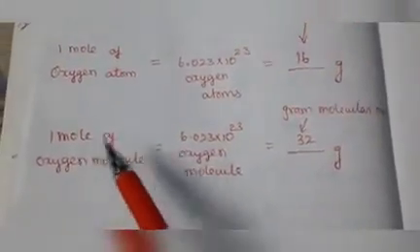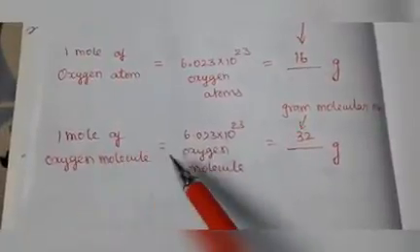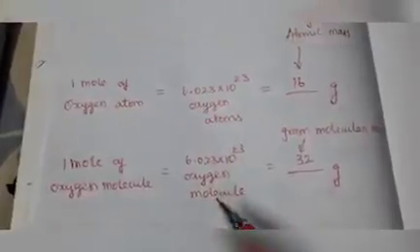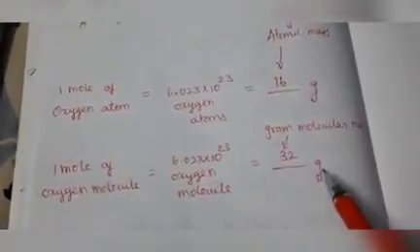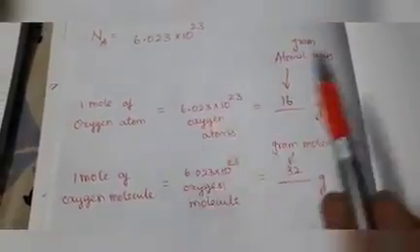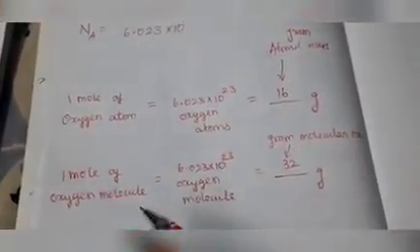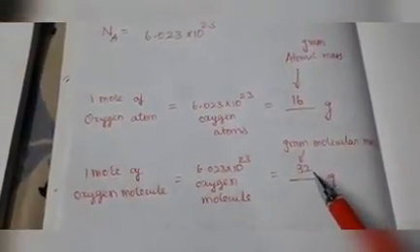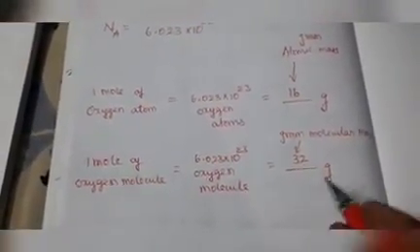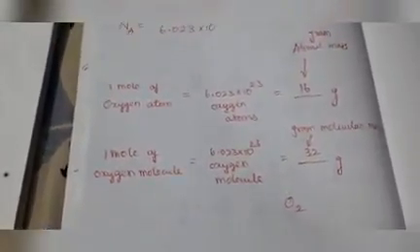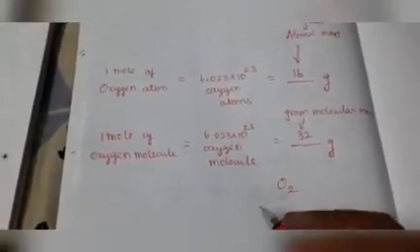See this point, student. 1 mole of oxygen molecule is equal to the same number, 6.023 into 10 to the power of 23 oxygen molecules, that is equal to dash gram. In the dash, if atom then atomic mass, if molecules then you have to write molecular mass. The molecular mass of oxygen is 32 because O2 molecule means oxygen molecule, it contains